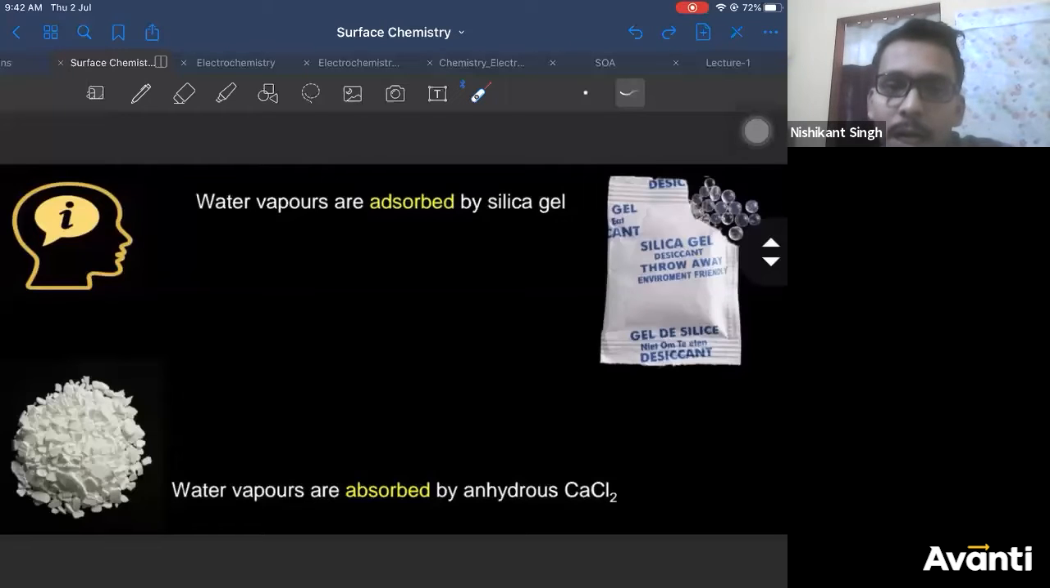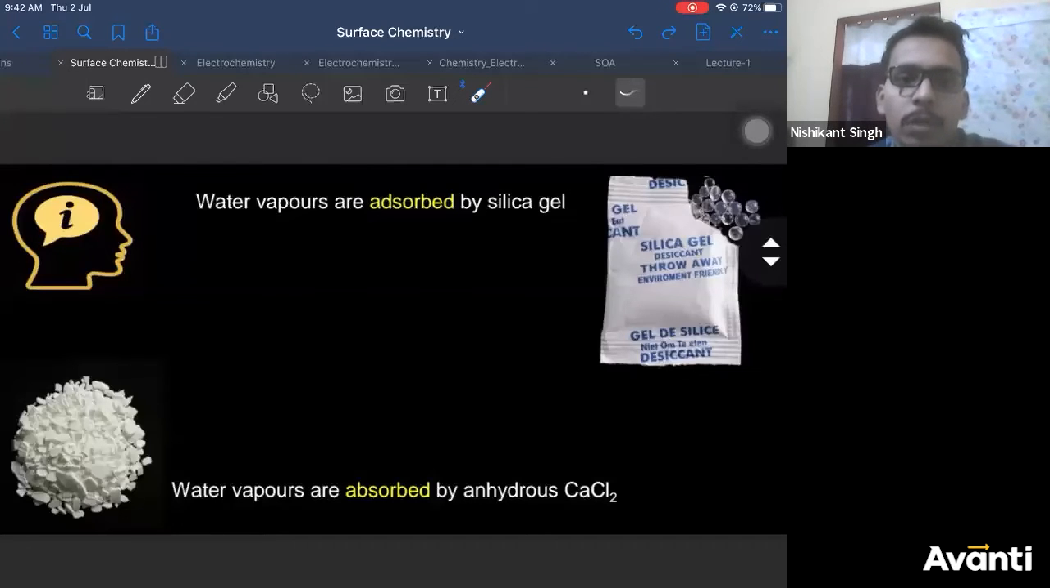Why is silica gel asked to be thrown away, sir? Because once it is used, it is poisonous. It's not good for your health. If you inhale the fumes from it, it settles down in your respiratory tract, which creates respiratory problems. Silica gel creates respiratory problems. Okay.